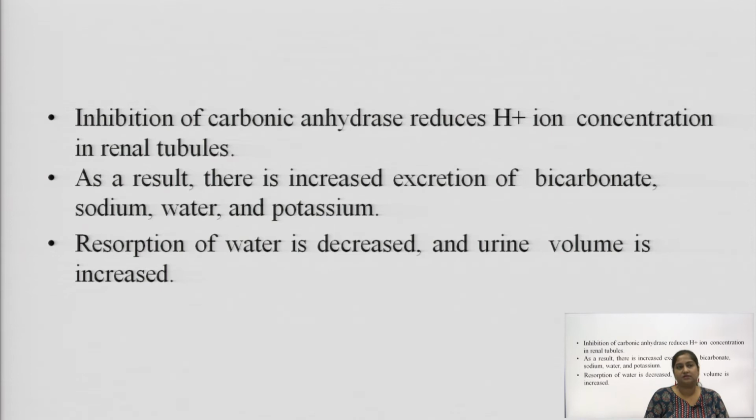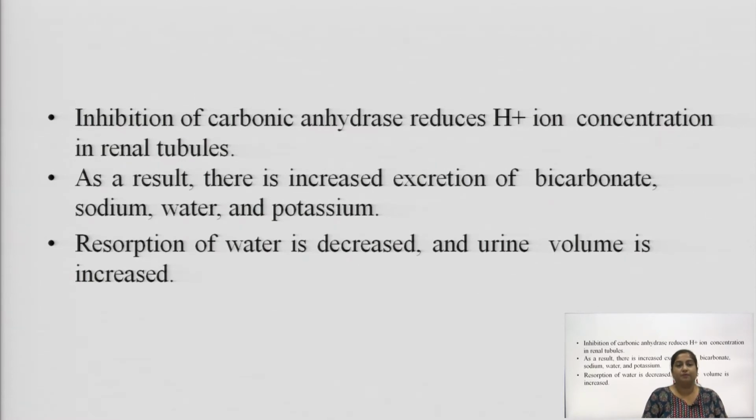Next, what does it do? Inhibition of carbonic anhydrase reduces the H plus ion concentration in the renal tubules, as I have already told you, which results in the increased excretion of bicarbonate ion, sodium, water and potassium, and reabsorption of water is decreased, hence the urine volume is increased.